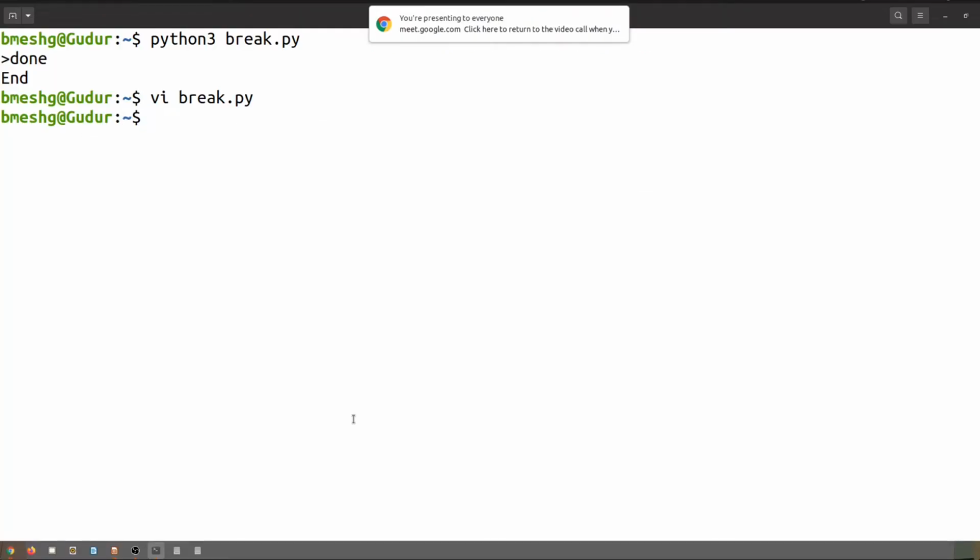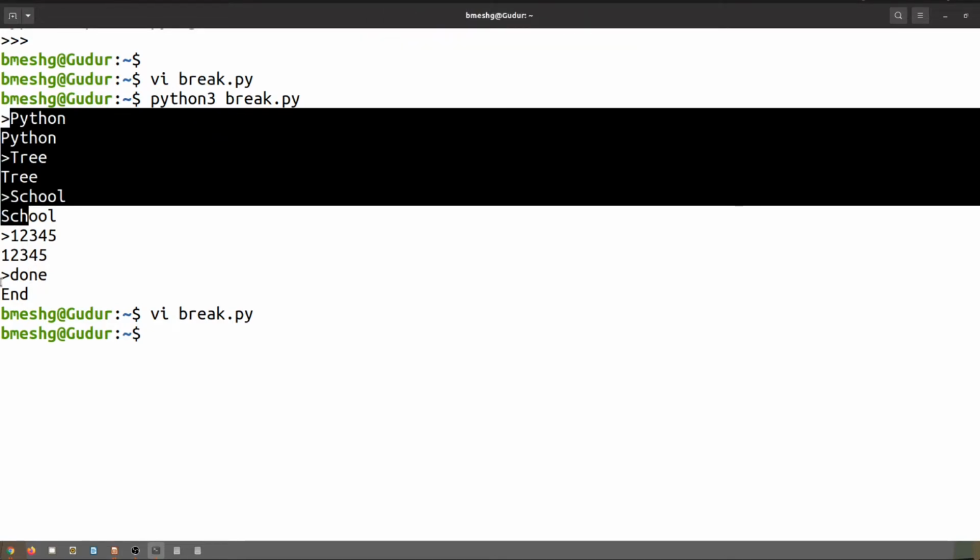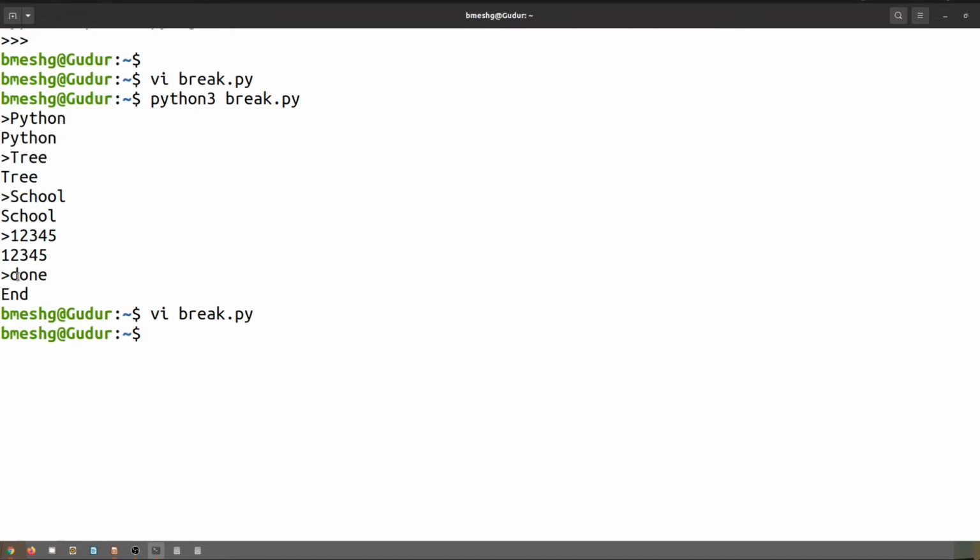We have executed and seen. Till the user enters done, the loop is going to continue. Once the user enters done, it is going to end. Hope this is clear to all of you, dear students.